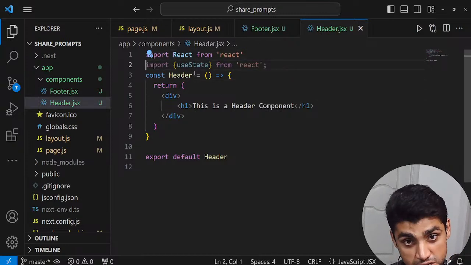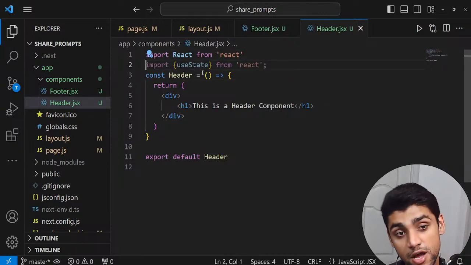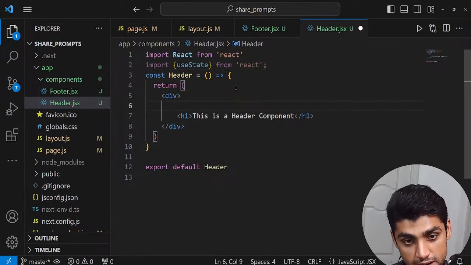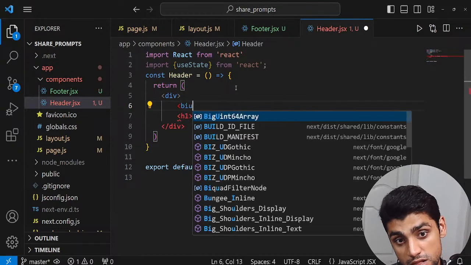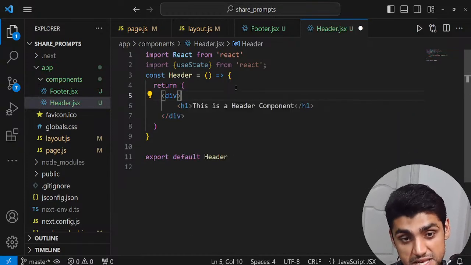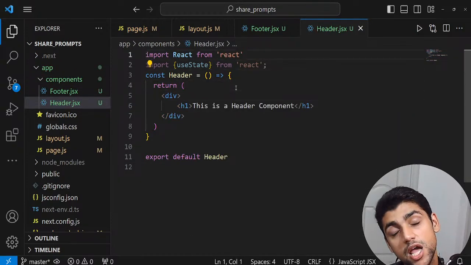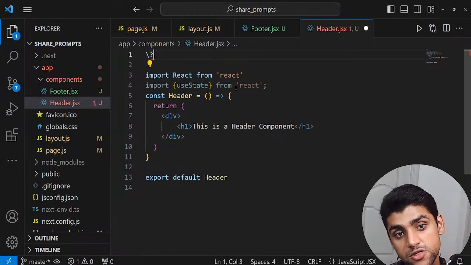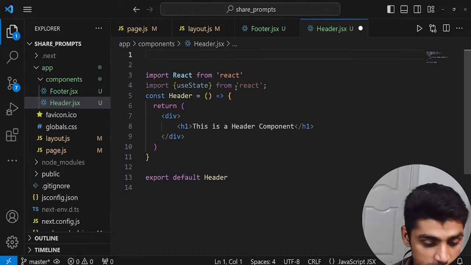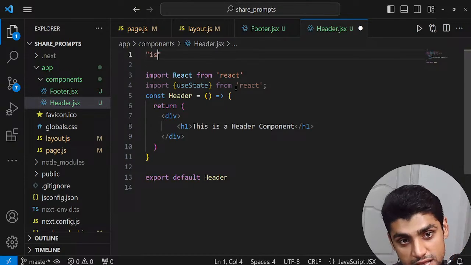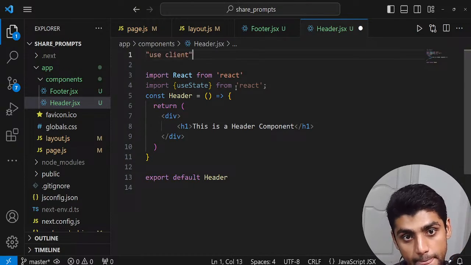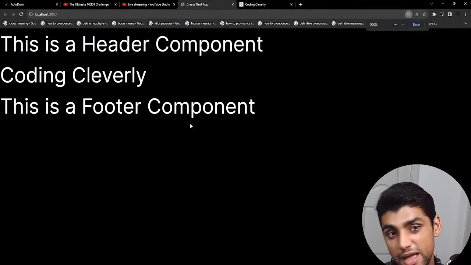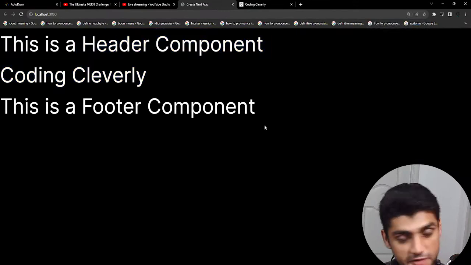For us to use hooks like useState, useEffect, useReducer, all these amazing things and interactivity, like when we create, let's say, a button and we want to use an onClick or a listener, something like that, this is interactivity. We would have to change our server-side component to a client-side component, and to do that we have to use the use client directive. So if I type in up here use client and then press semicolon, my error will go away. You can see now my error went away, and everything is working fine.